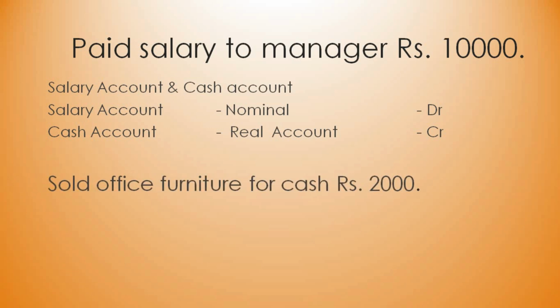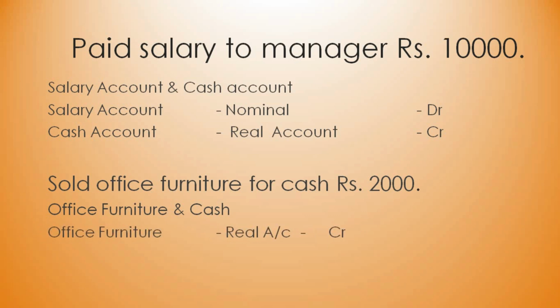Next statement. Sold office furniture for cash rupees 2,000. So what are the two types of account? Should we take it as sales? No. The two accounts are office furniture and cash. Only the goods sold by the business is called as sales. Here we have sold office furniture. So you should take it as office furniture account, and the other account is cash.